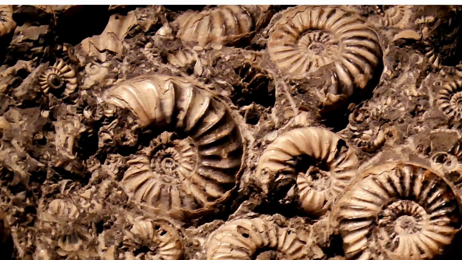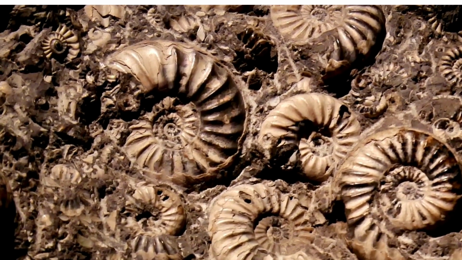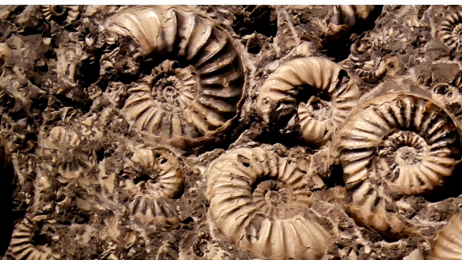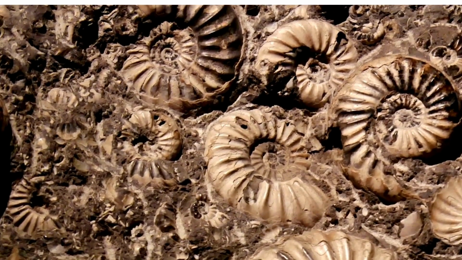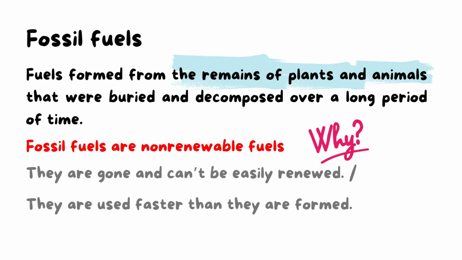Because both coal and gasoline came from the remains of living organisms, they are fossil fuels. Fossil fuels are fuels formed from the remains of plants and animals that were buried and decomposed over a long period of time. So here we have a question: fossil fuels are non-renewable fuels. Why?